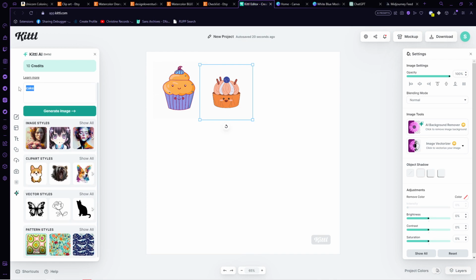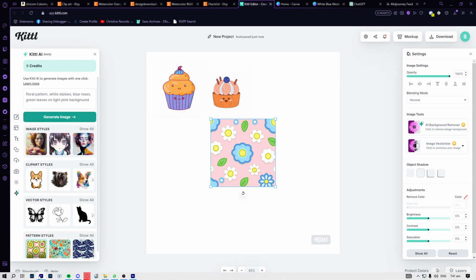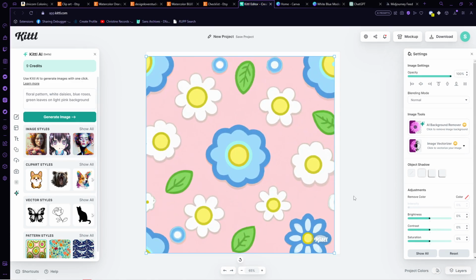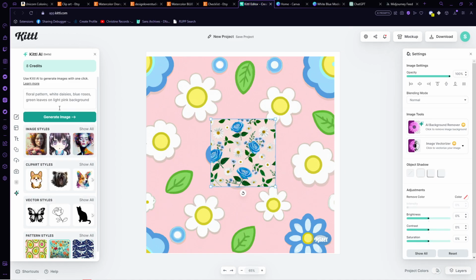Let's say you want a floral pattern. Just specify your flowers. So type in florals with white daisies, I think I also want to add blue rose. And lastly, add green leaves on light pink background. After entering, wait for that to load and it will then show. Just adjust the pattern to fit the screen and then download it. And once you have it, you can then make another pattern to complete your digital pattern compilation.